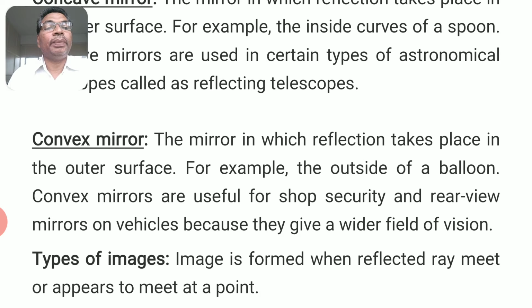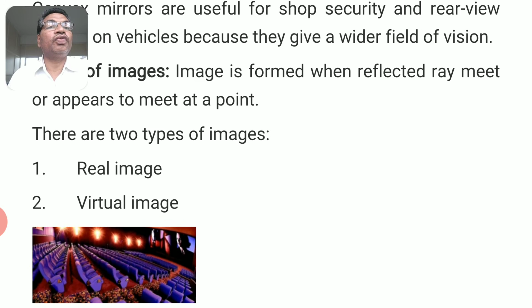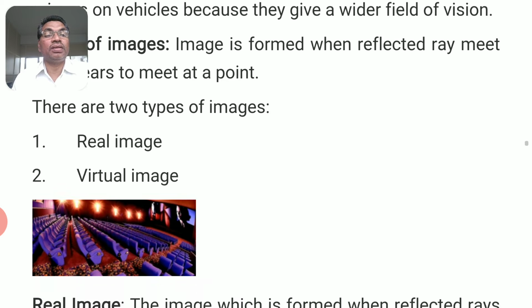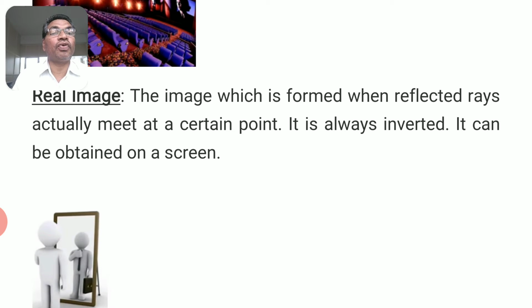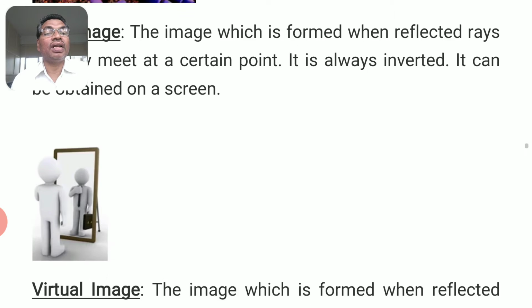What are the types of images? Image is formed when reflected rays meet or appear to meet at a point. There are two types of images, real image and virtual image. What is meant by real image? The image which is formed when reflected rays actually meet at a point. It is always inverted. It can be obtained on a screen. So images that can be caught on the screen are called real images.